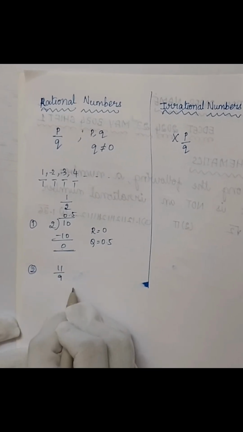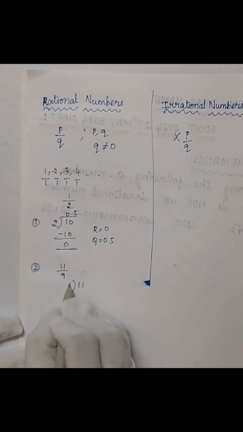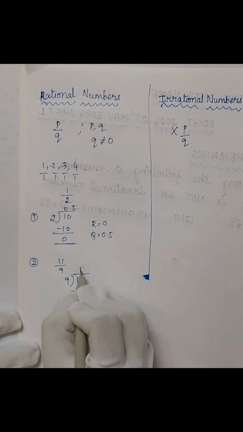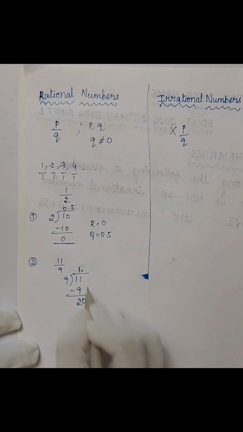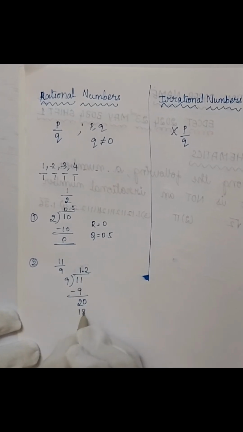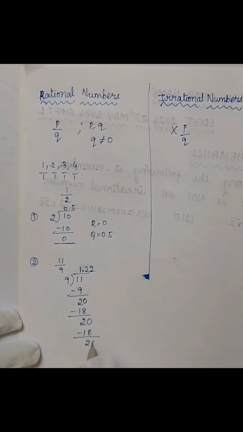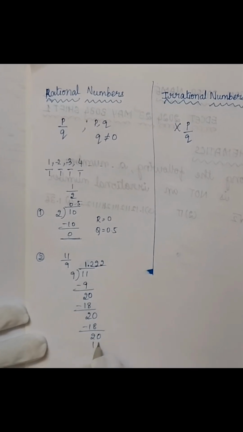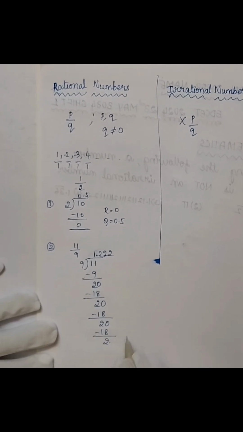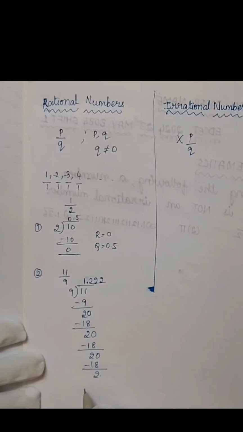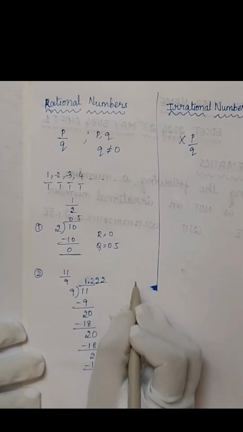11 by 9. 9 ones are 9. 11 minus 9 is 2. So what we'll do, we'll keep a point here, we'll keep 0 here. 9 2s are 18. 20 minus 18 is again 2. Keep 0 here. 9 2s are 18. Again remainder is 2. So 9 2s are 18. Again there is a remainder of 2. So it's repeating. Our division is not getting terminated. It is non-terminating and the quotient is also repeating.